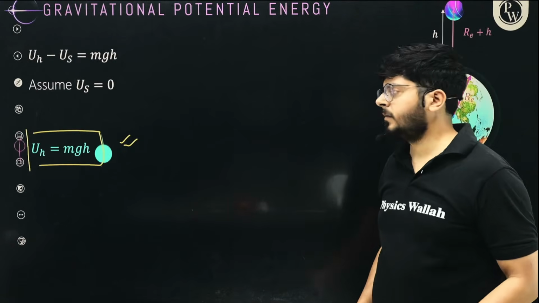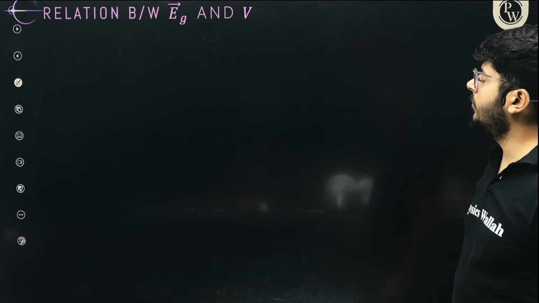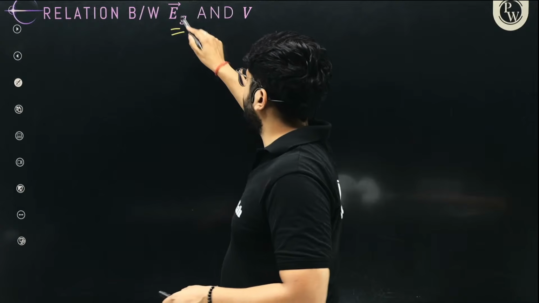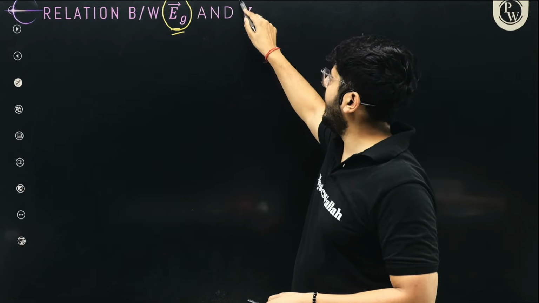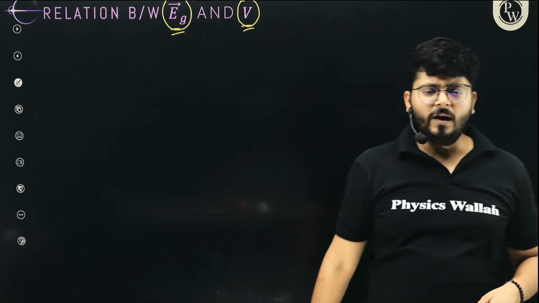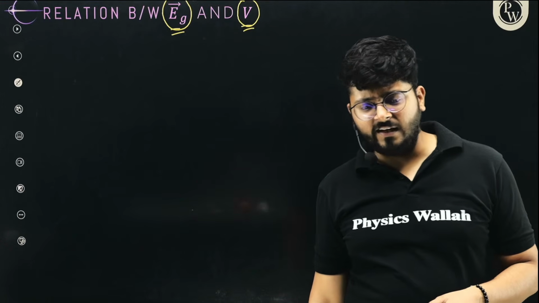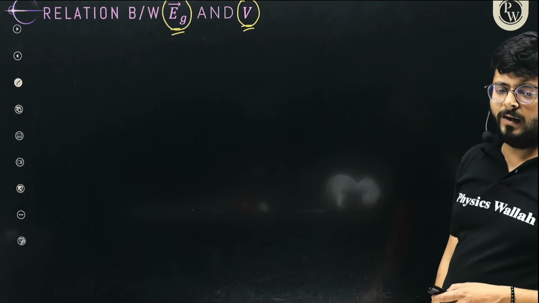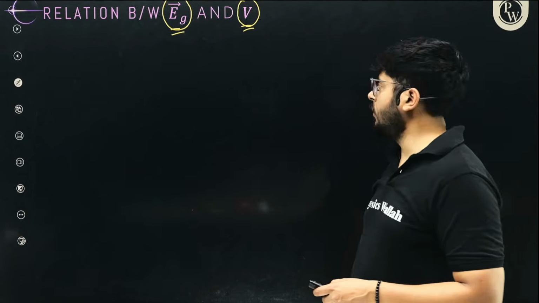All right. So let's continue to move on forward. Relation between Eg, gravitational field intensity and the gravitational potential, V. So we are trying to relate these two things. How can you relate it? How will you relate it?